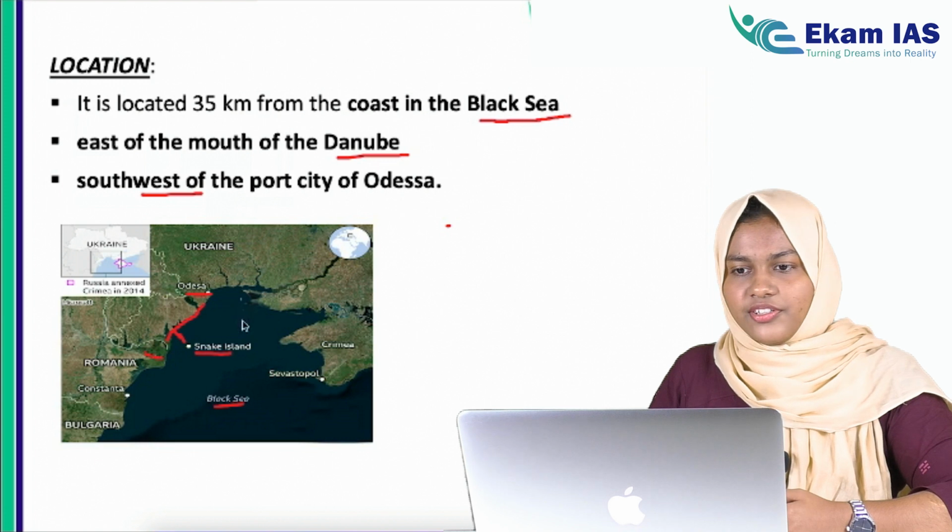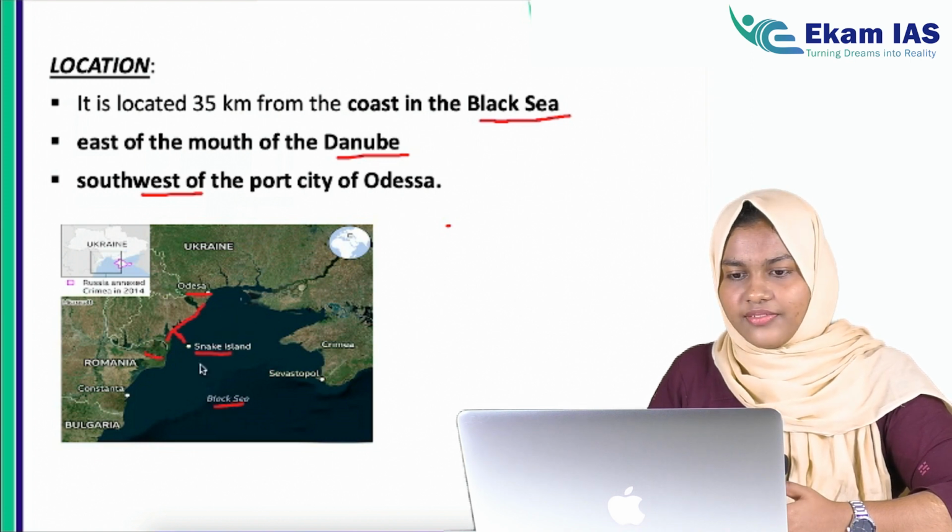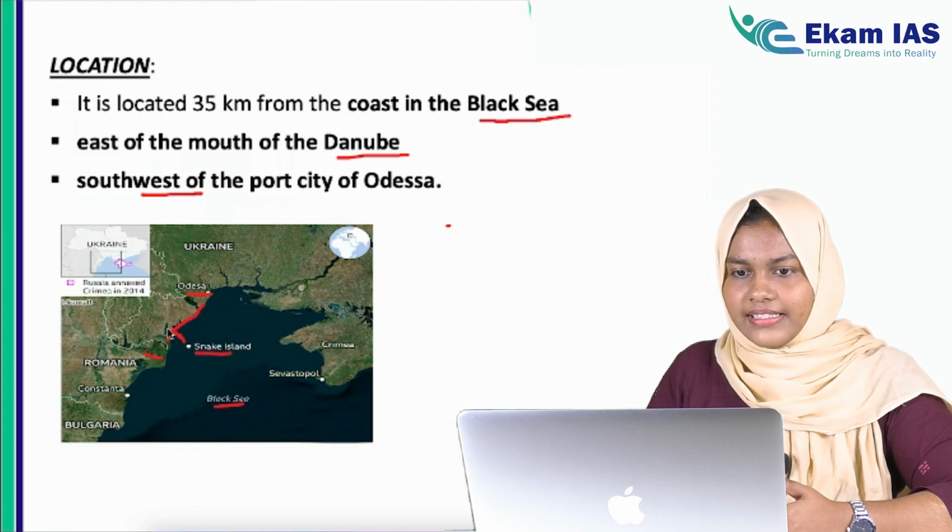Anyway, coming back to the topic, Snake Island. Location: it is in the Black Sea, very close to the Ukrainian coast, and it is east of the mouth of the Danube River as well as southwest of the port city of Odessa. I hope this area is clear.